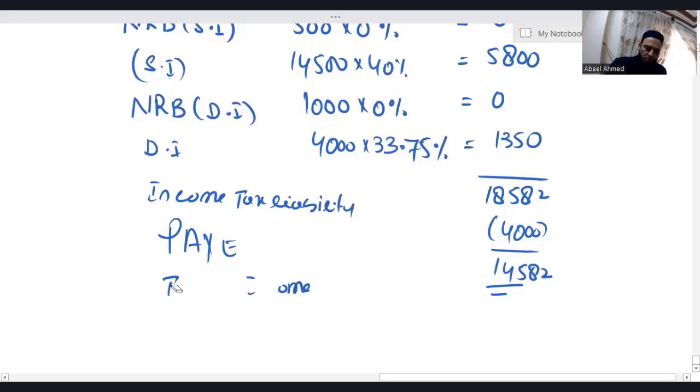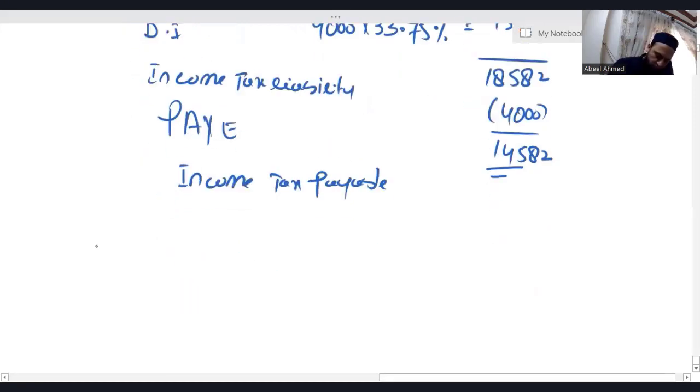Oh, that is income tax payable. My bad. Income tax payable. So income tax payable is 14,582. Now let's see another question.